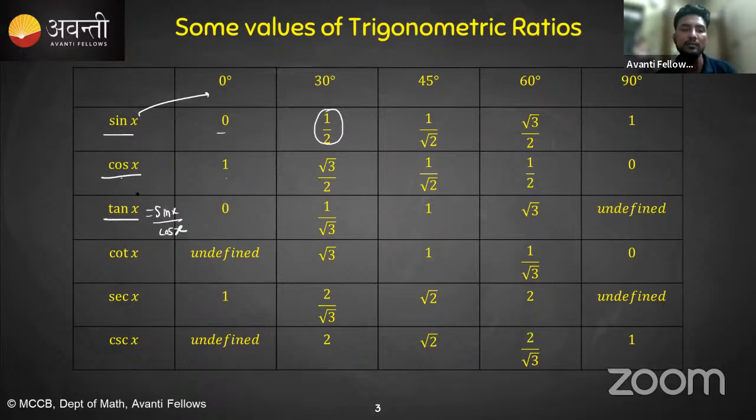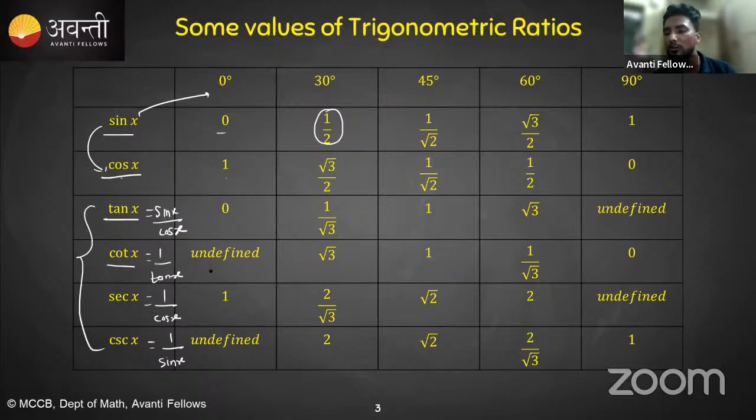Whatever x you take, it is always true. And I also told you what cot x is. It is nothing but 1 divided by tan x, reciprocal of each other, and sec x is the reciprocal of cos x, and cosec x is the reciprocal of sin x. So if you know these two values, by the formula you can find all the values.